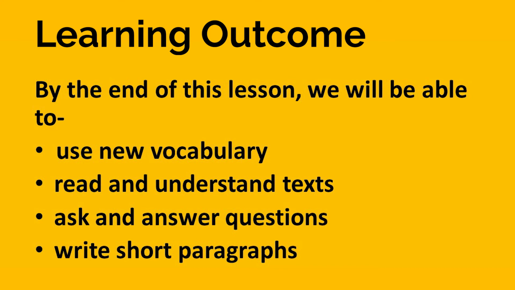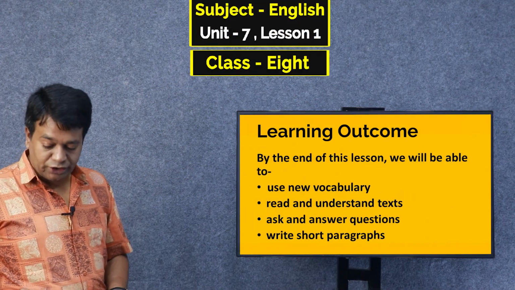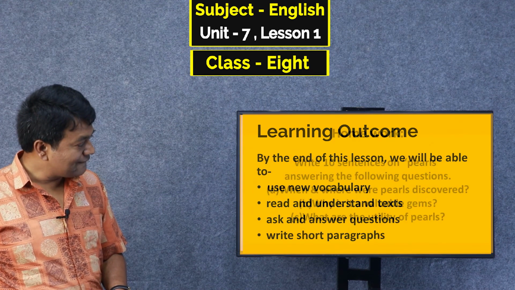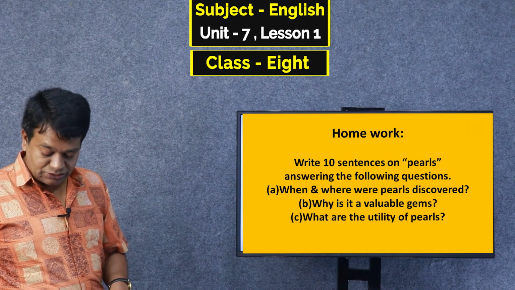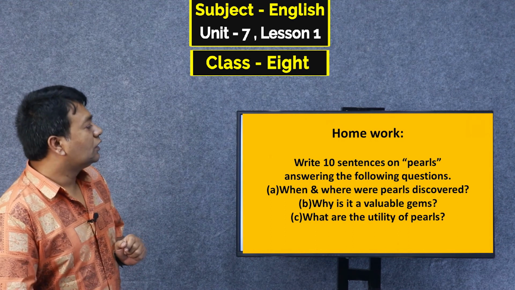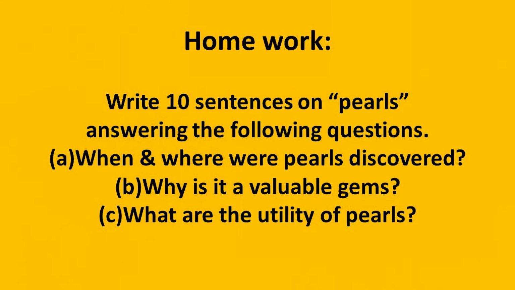Then ask and answer questions. We have already done it. And then the last one, write a short paragraph. Yes, dear student, our last portion is not yet completed. So when we go to the homework, then you will see these things. So let's go to the end again. See here, up to that. Now see here, I have given you a homework. The homework is to write 10 sentences on pearls answering the following questions. So you have to write 10 sentences.